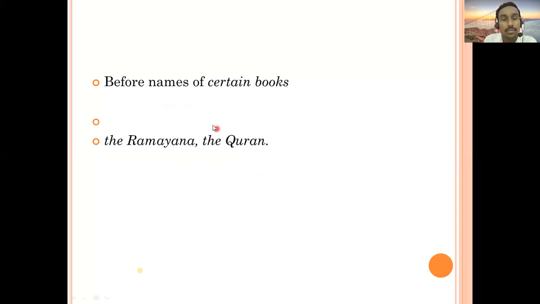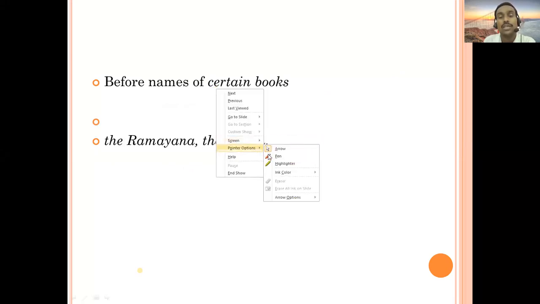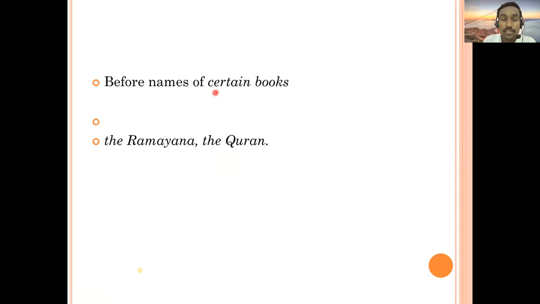The next, before names of certain books. Certain books means what kind of books I would like to tell you. These are religious books, particular religious books which are very popular, like the Ramayana, the Quran, the Bhagavad Gita, the Bible.